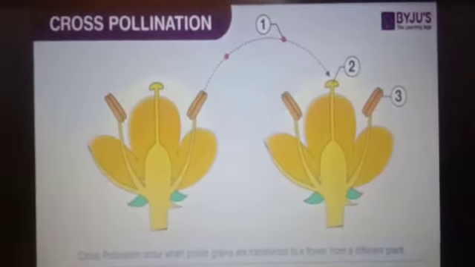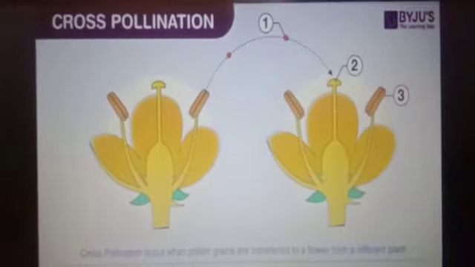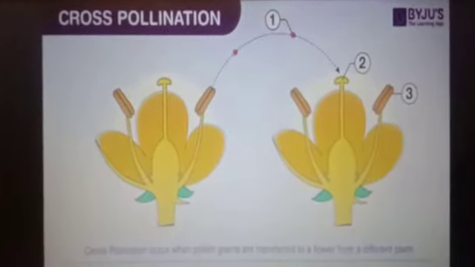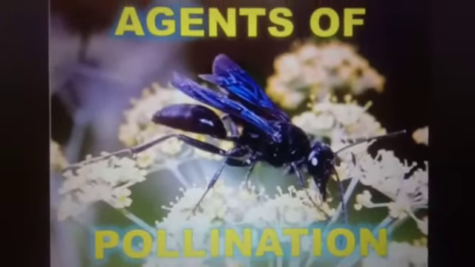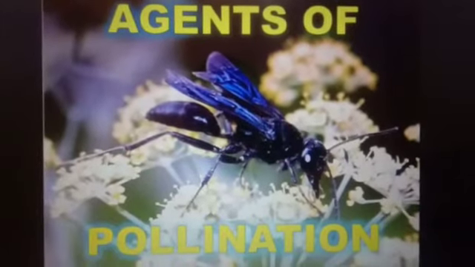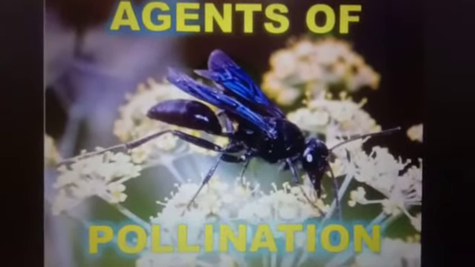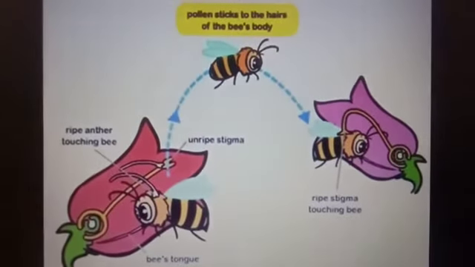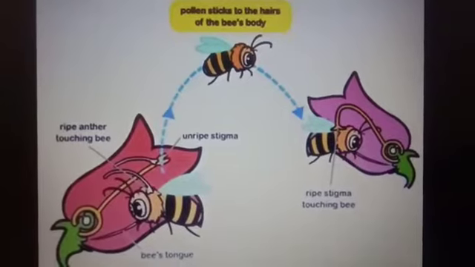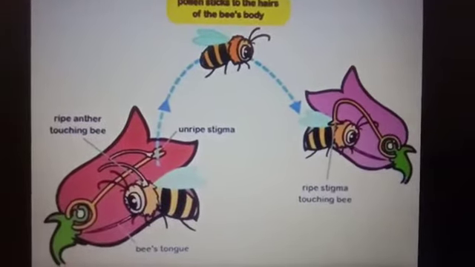Then let us discuss some agents of pollination. Pollination is done by insects, wind and water. Let us start with pollination by insects. Pollination is done by insects such as bees and butterflies. The insects carry the pollen from flower to flower and help in pollination.